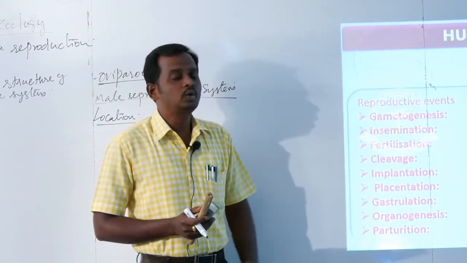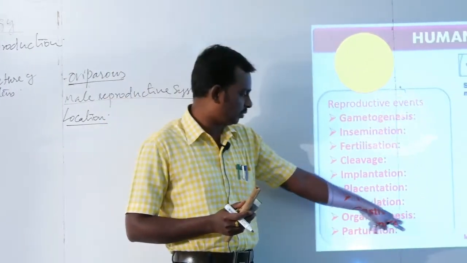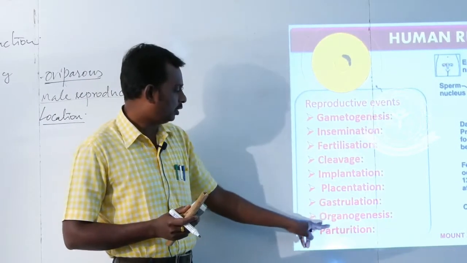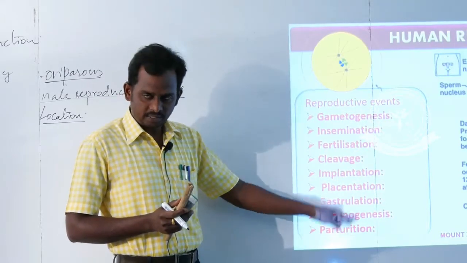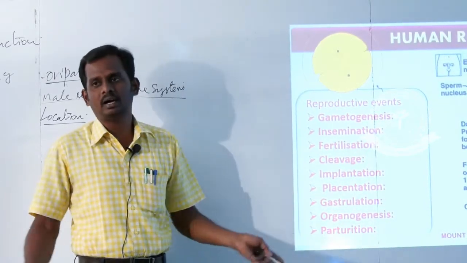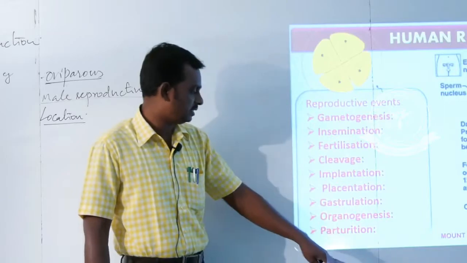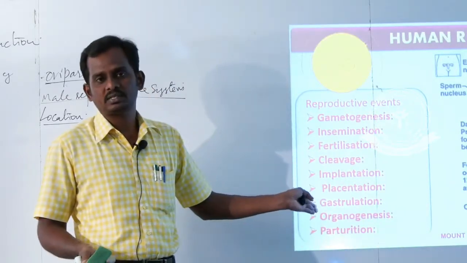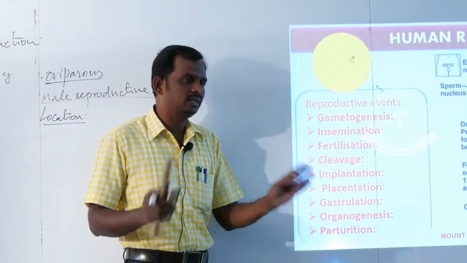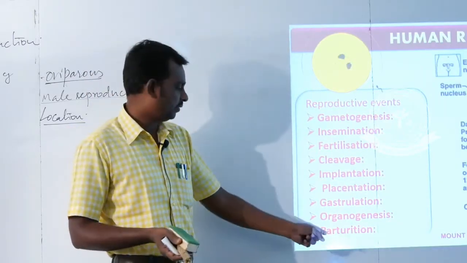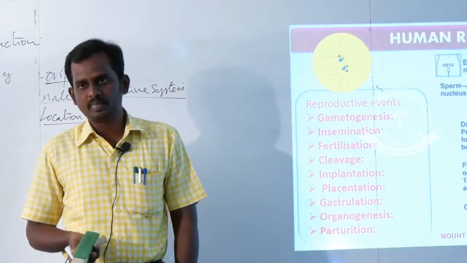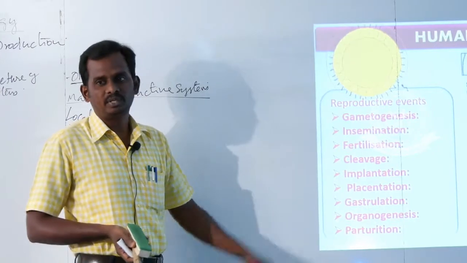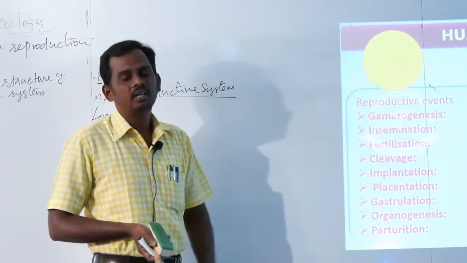What is organogenesis? Already we discussed what is meant by genesis. Genesis means formation. Organo means organ. During this process, all the organs will appear. After the completion of this process, after the end of the 9th month, the complete fetus will develop. The final process is parturition. Parturition means delivery of the fetus. These are the various events that happen in human reproduction.